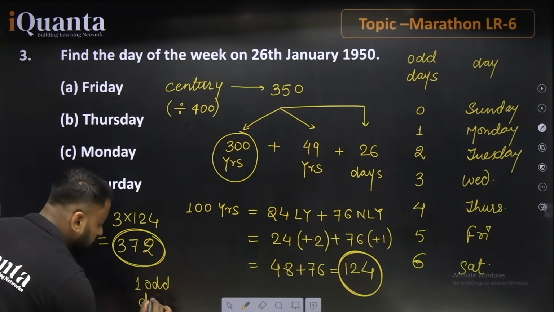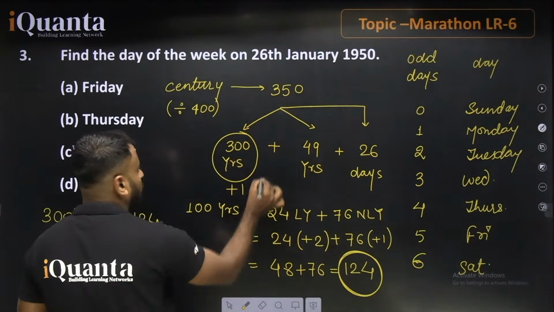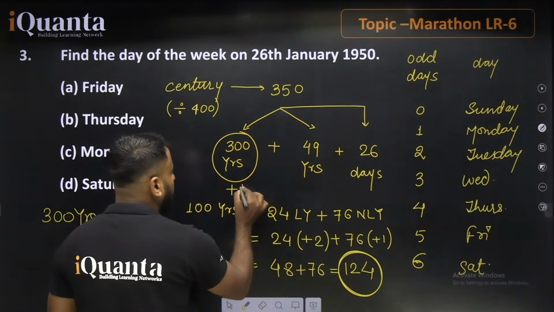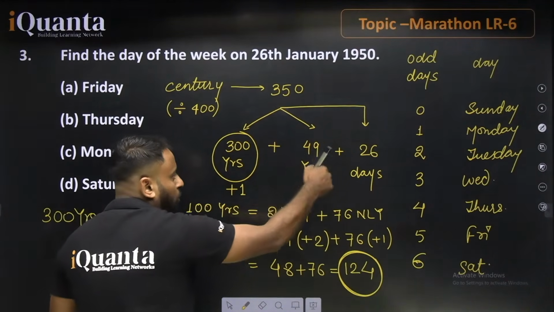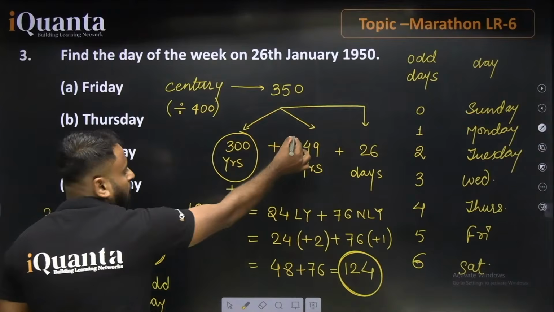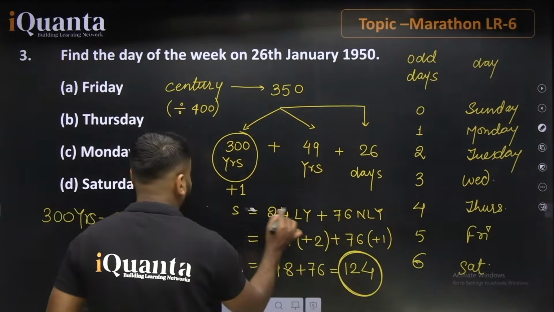1 odd day in which? In all these 300 years. So we have 1 odd day for this. Similarly, if talking about 49 years, 12 4s are 48. It means that if talking about this portion, we know that here, going with the part further,